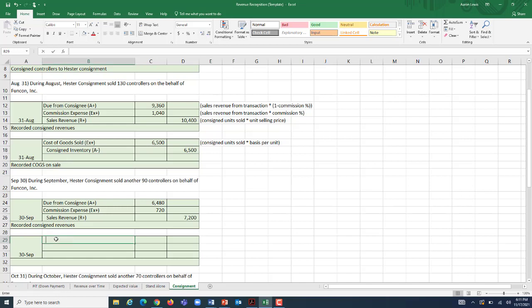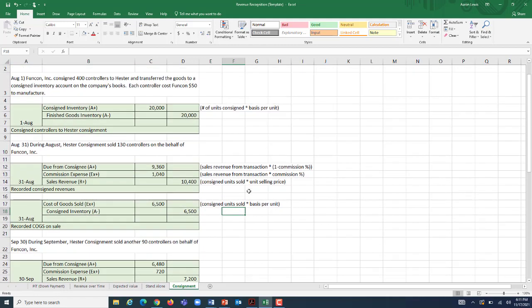Then also on September 30th, we got to record the expense. And again, that entry is going to be the same thing as above. It's always cost of goods sold over consigned inventory. And we're going to find it the same exact way we did above. It's our consigned units sold in terms of quantity times our basis. And our basis is $50 per unit. Again, you have that information here.